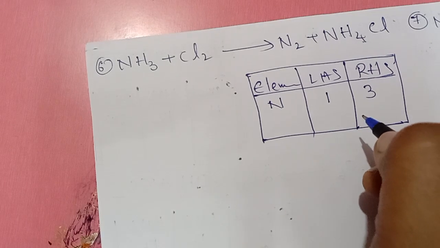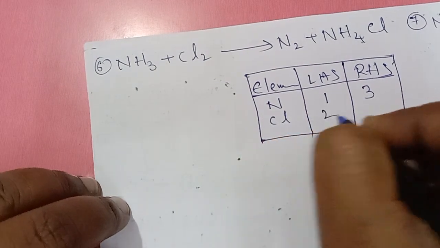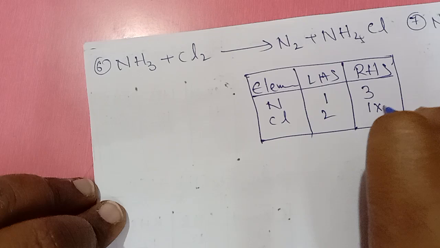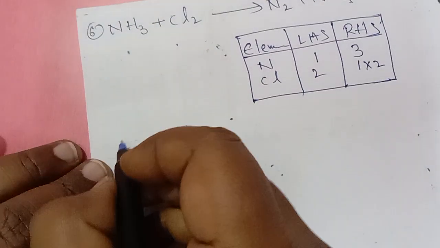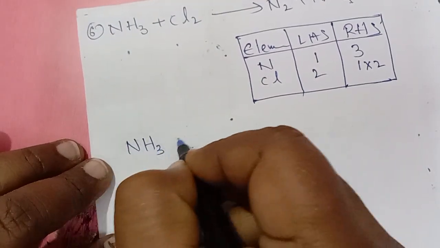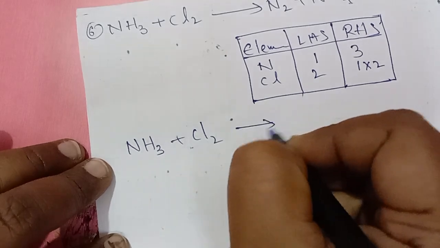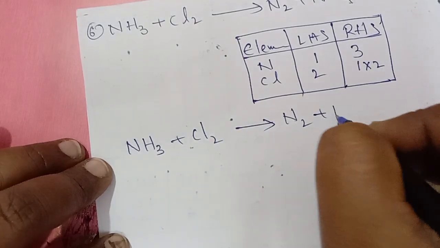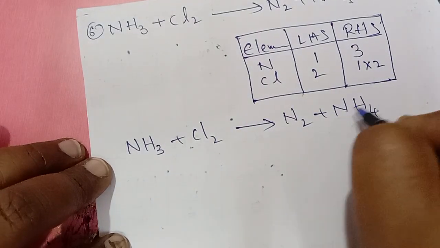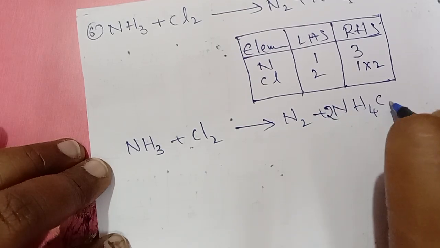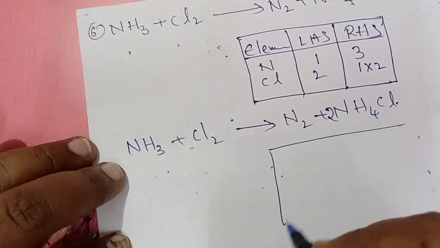So I'll go with chlorine directly. Chlorine left side 2, right side 1. So we can multiply it with 2. Right? So NH3 plus Cl2 gives N2 plus 2NH4Cl. So check your elements again.